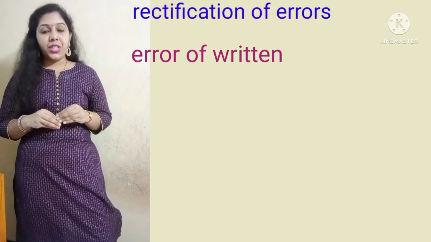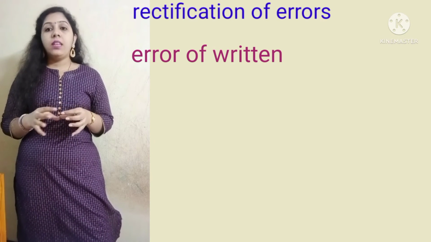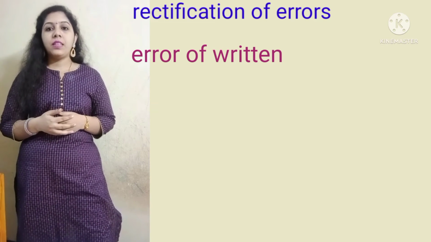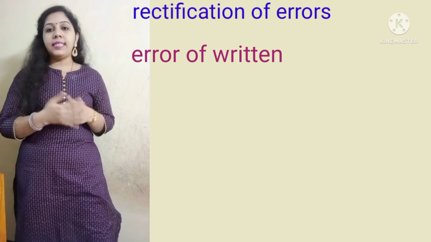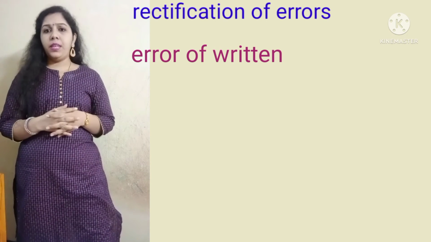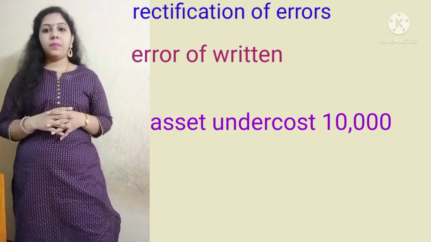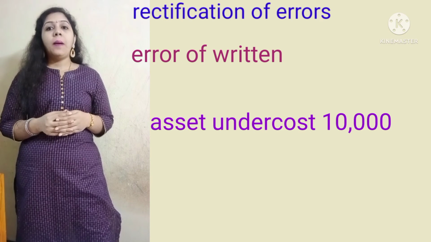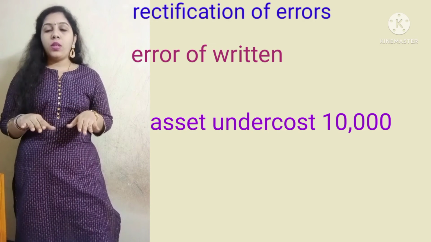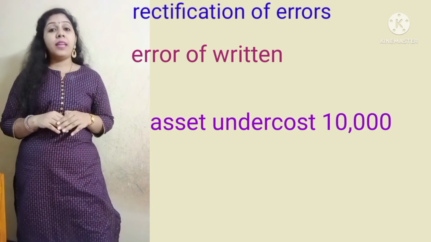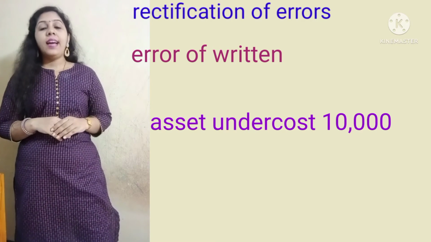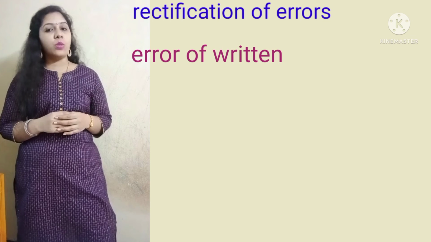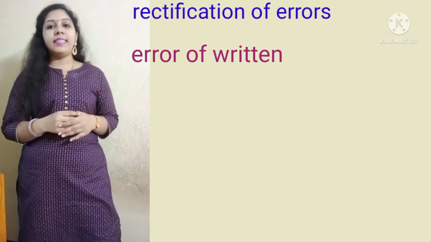In this situation, the 10,000 will be added to other assets, for example as asset under cost 10,000. The accountant temporarily equalizes both sides by increasing some asset. This error is also done by the accountant, so it is also called error of return.